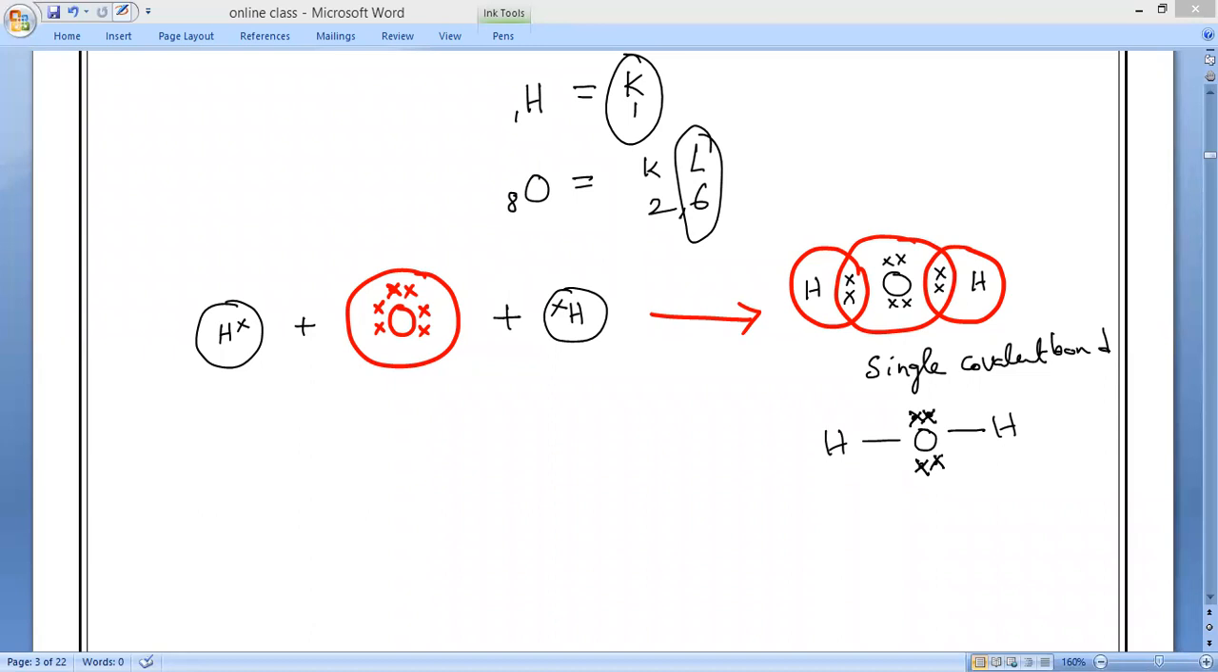Now, for example, the methane structure. Next, we are going to draw methane. So draw the methane structure, all of you. What is the methane formula? Formation of methane. Write it.